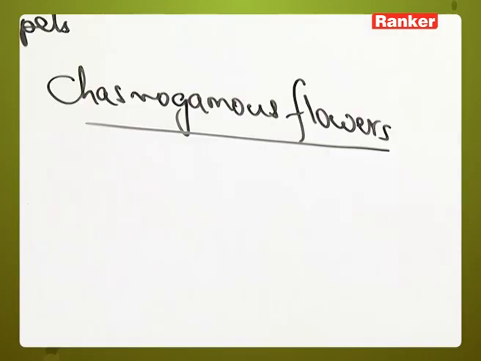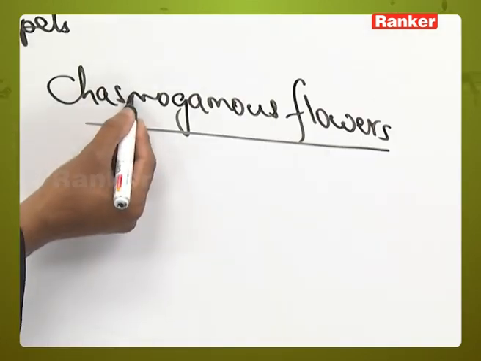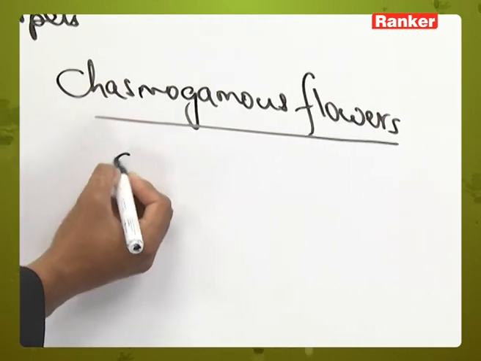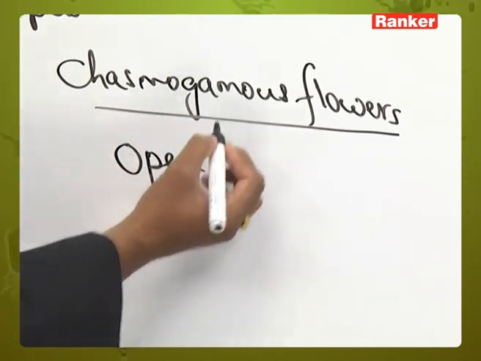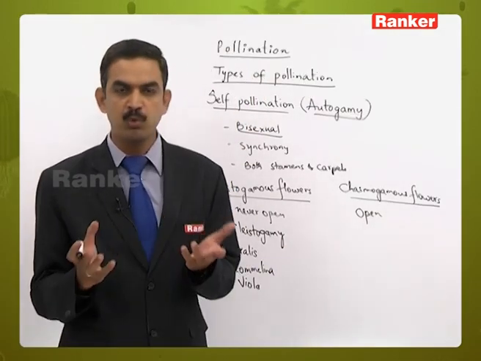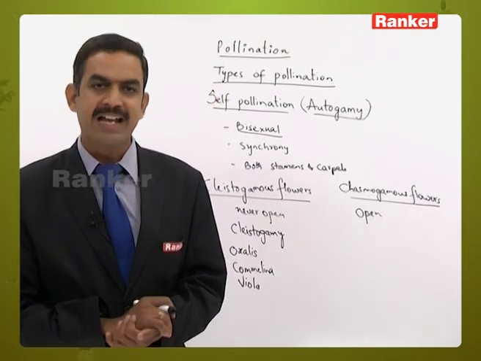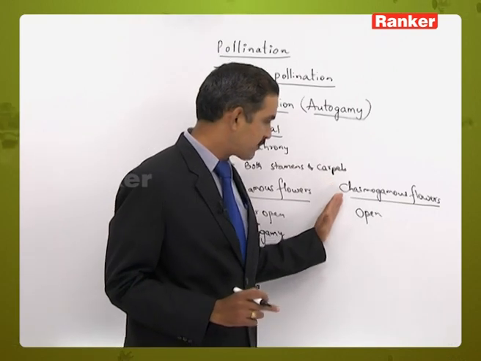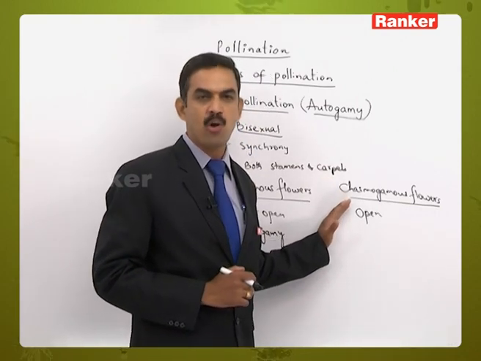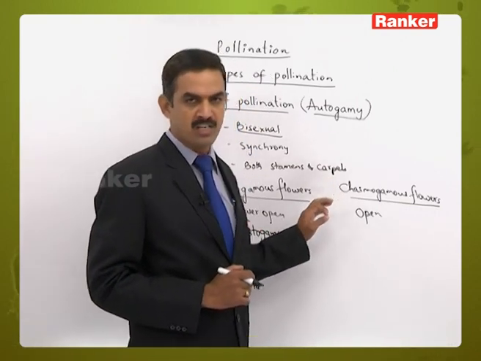Whereas when it's coming to chasmogamous flowers, the meaning is the flowers which will open or are blooming, so that the androecium and gynoecium are exposed to the environment. In chasmogamous flowers, there is an equal chance of self-pollination and also cross-pollination.